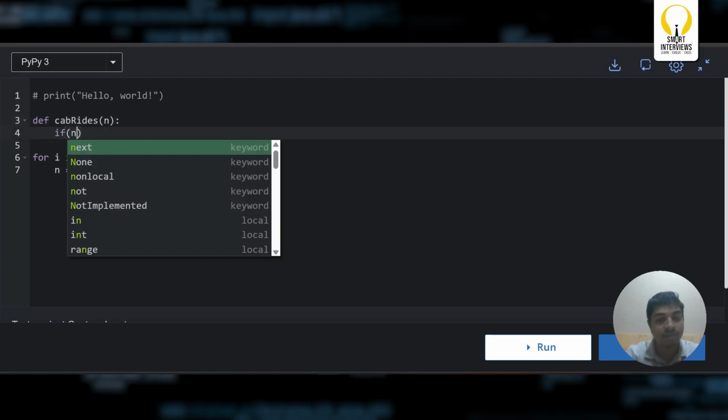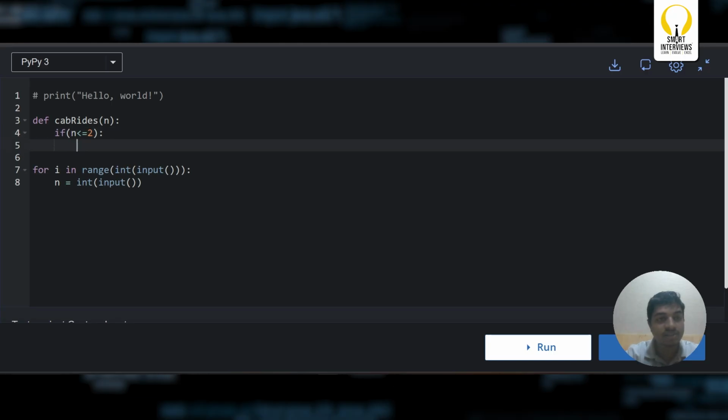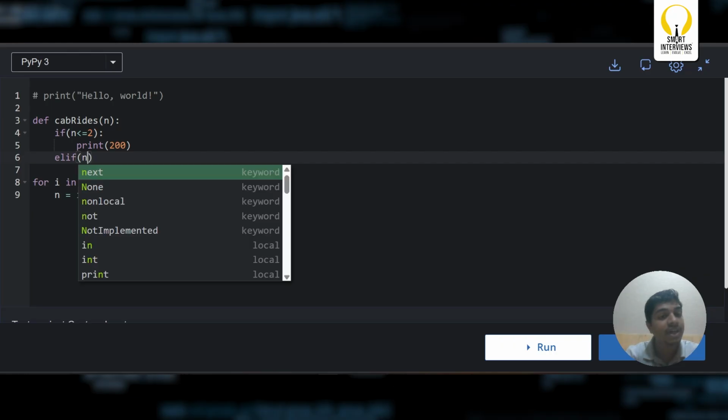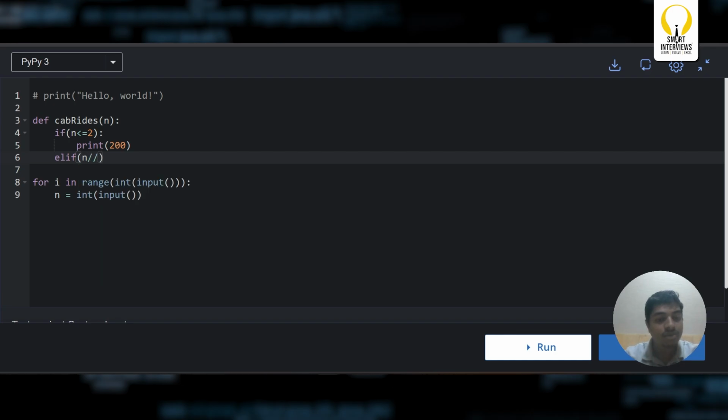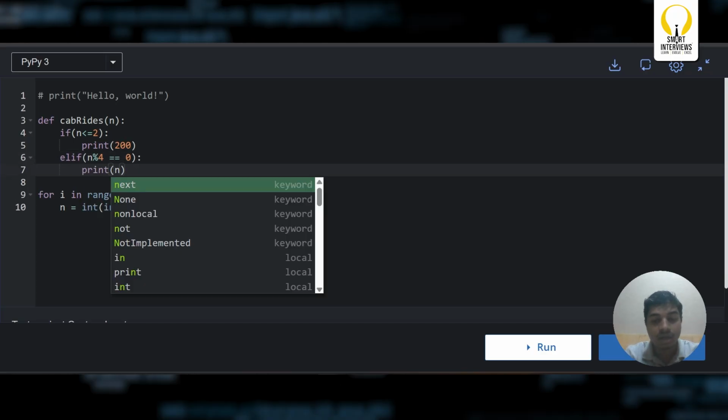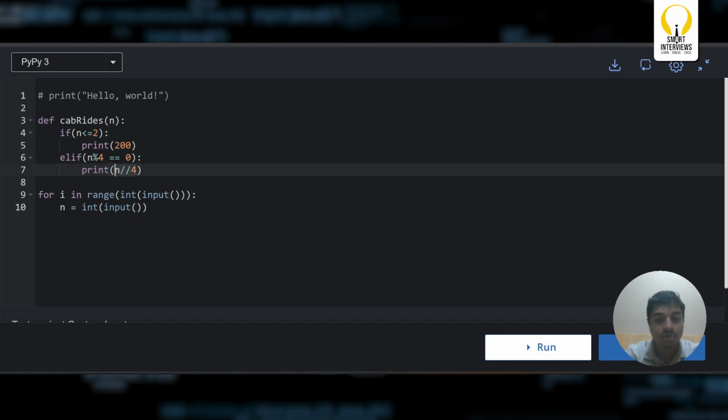As we have seen, if n is less than or equal to 2, I can just simply print 200 as an output. Else, if the value of n is a multiple of 4, that is n modulus 4 equals 0, then can I just simply print n by 4 times 400?